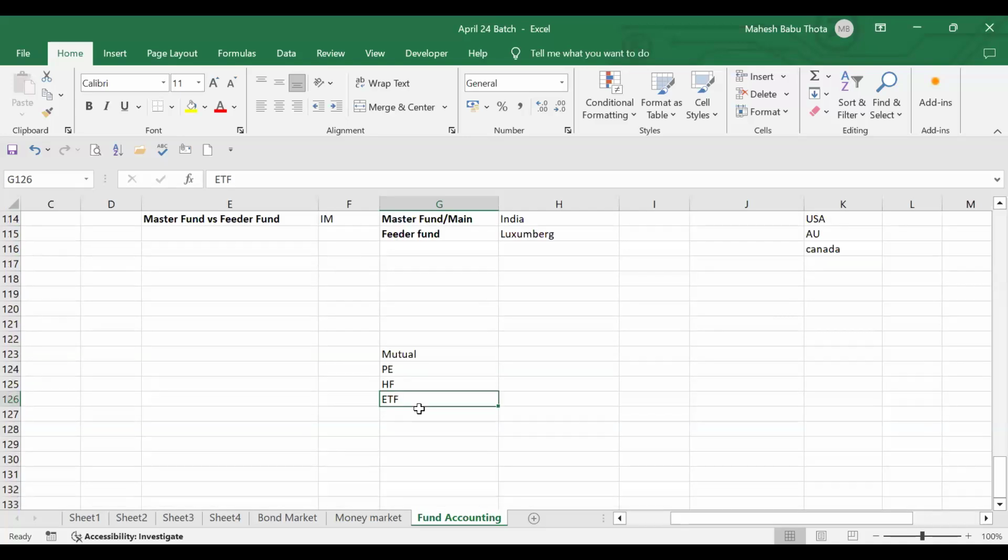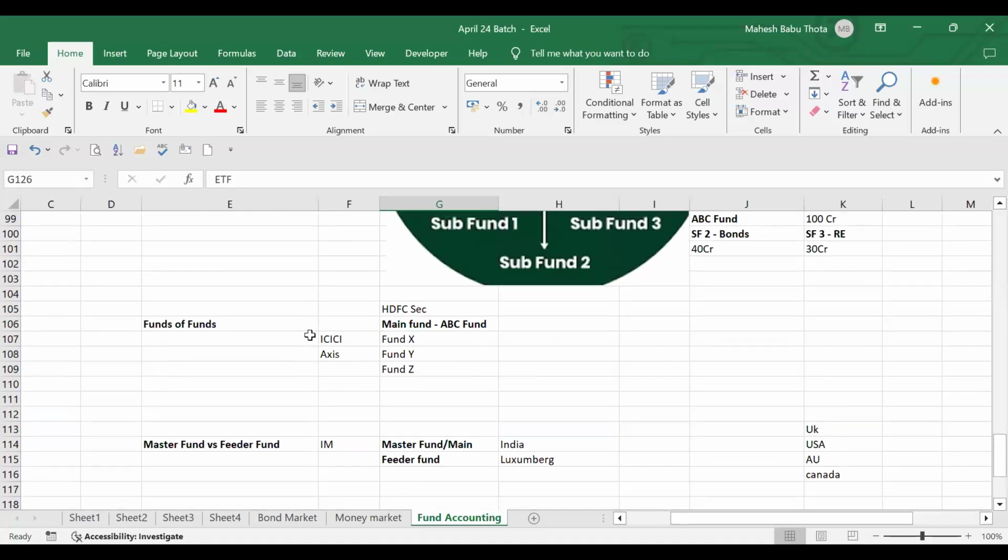Okay. So these are the basic structures and types of funds we have. Give me a minute. I'm getting a call.